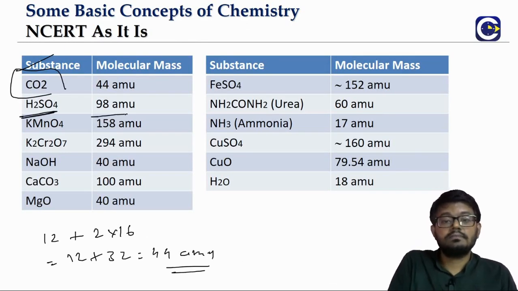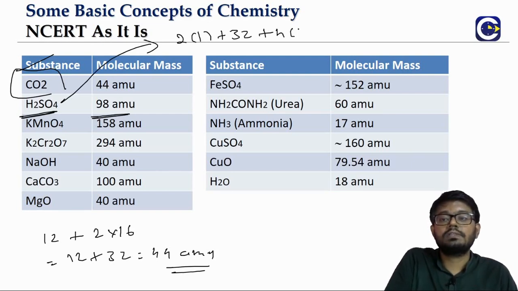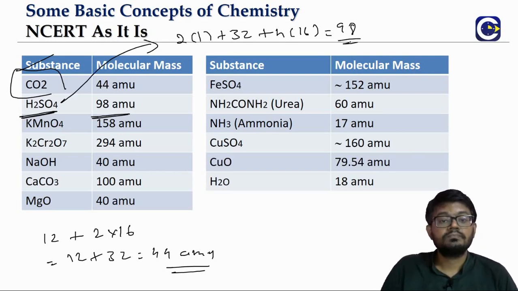H2SO4, sulfuric acid. I am not showing you how these will come; we can see that also. H2SO4 means 2 hydrogens plus sulfur, 32, plus 4 oxygens. Totally it will be 98. You can check this by yourself also.